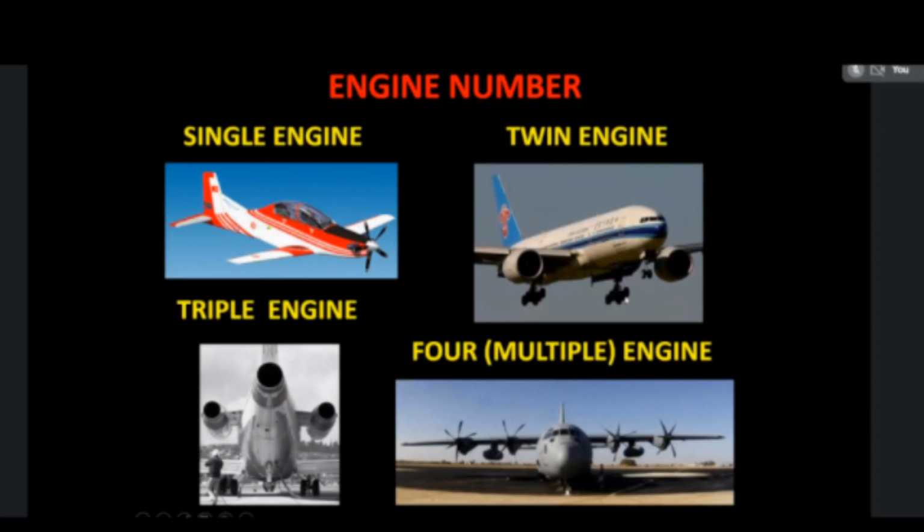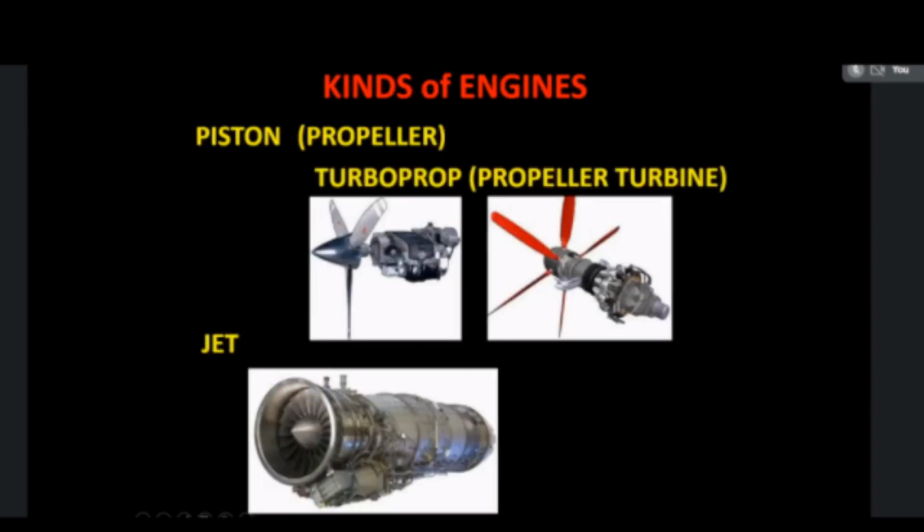Now we are going to see the types of engines used in the aircraft. This is the piston engine. Piston engines are mostly used in very, very low speed aircraft. But normally in passenger aircraft or fighter aircraft, jet engines or turbofan engines are used in passenger aircraft or military type of aircraft.